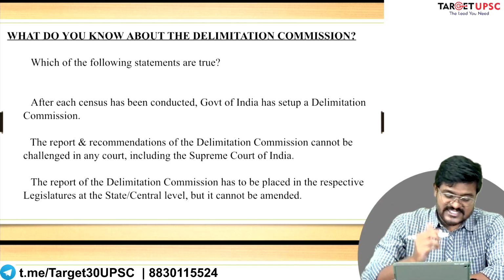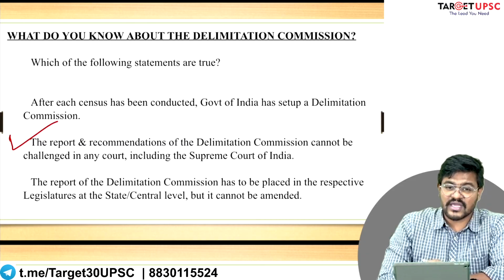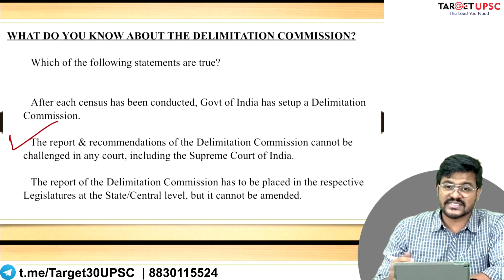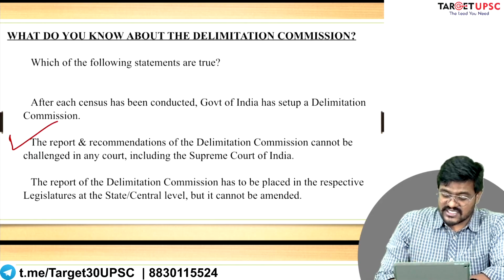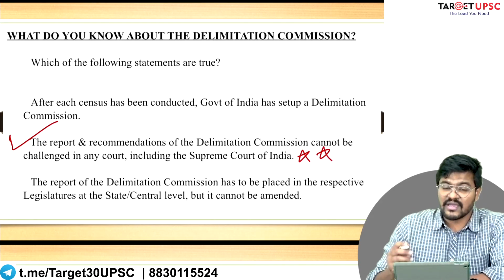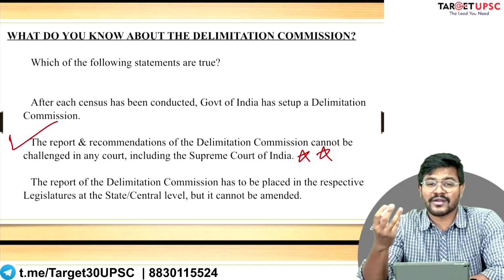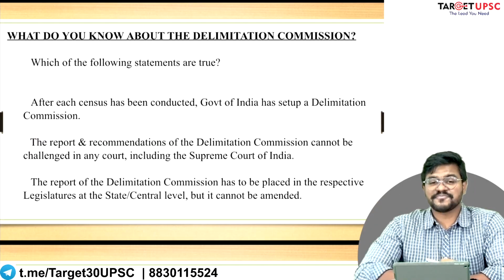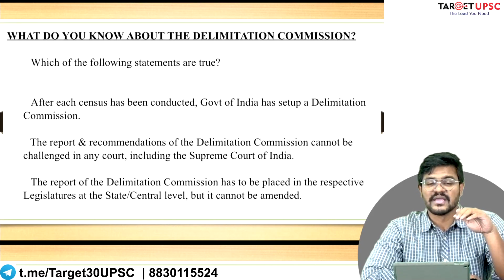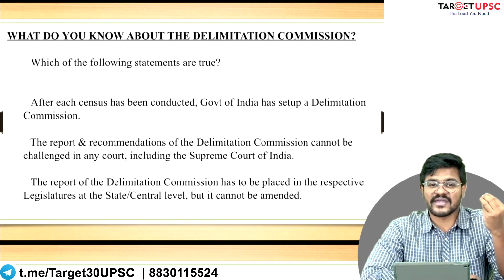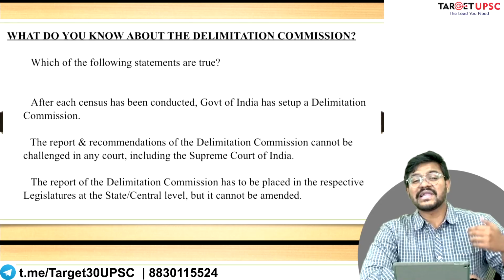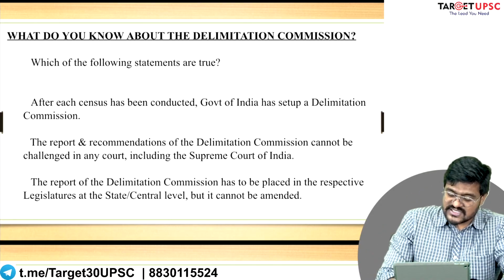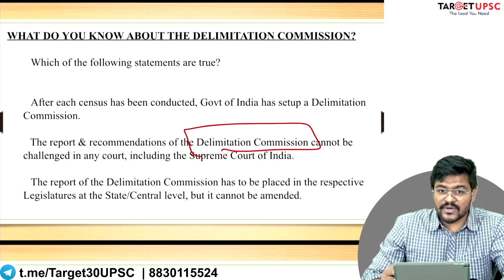But statement number 2 is correct. The Delimitation Commission's suggestions, its report, its recommendations cannot be challenged even in the Supreme Court of India. Now just think of the power that this institution has. This is again an exception. There is probably no other institution established by the Constitution of India which is completely unaccountable even to the Supreme Court of India. The exception is the Delimitation Commission. Statement number 2 is correct.